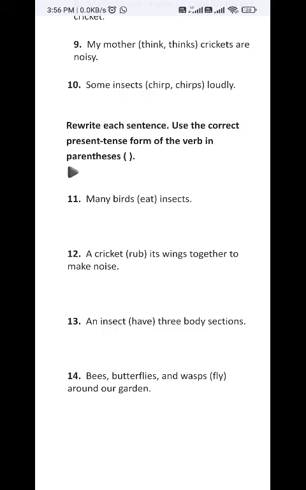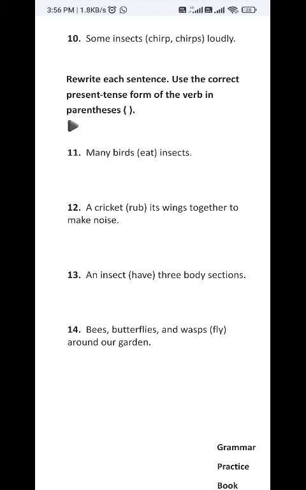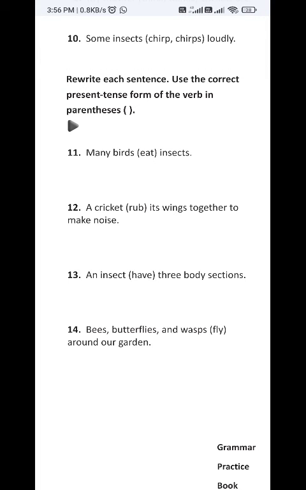the subject is plural. A cricket rub its wings together to make noise. Yes, so a cricket means there we can find a singular subject. Singular subject will always take singular verb. So you have to add s with rub, that is rubs. A cricket rubs its wings together to make noise.